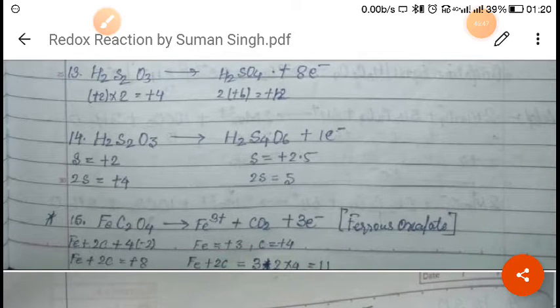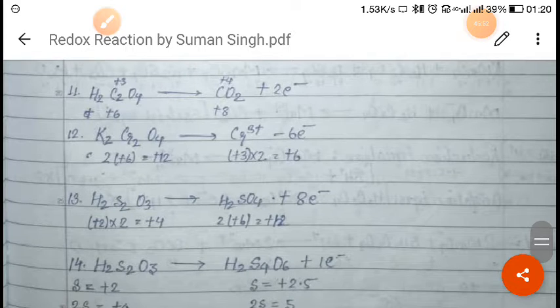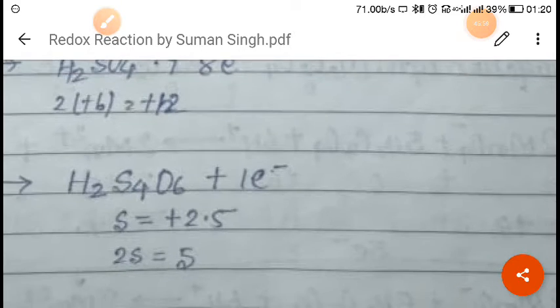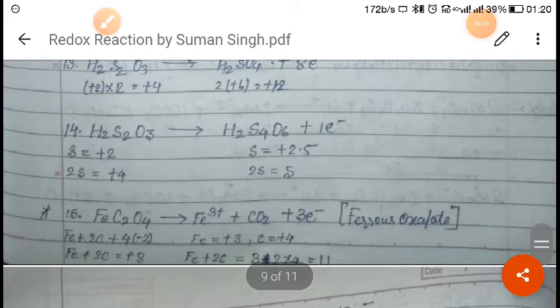Now there are some reactions where we have to find out the oxidation state of two elements, meaning the oxidation state of two elements is not given there. So at that time, how do we do it? You see in this example,